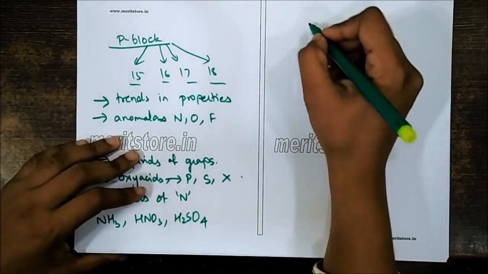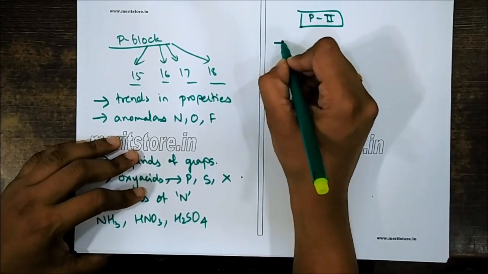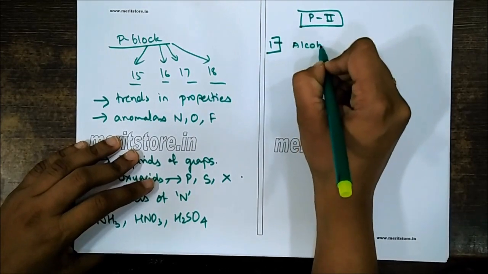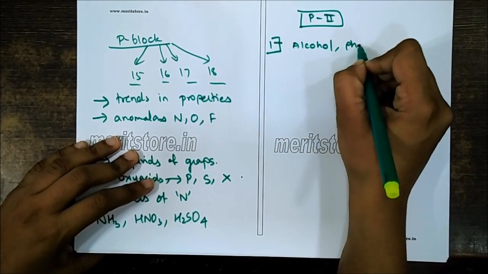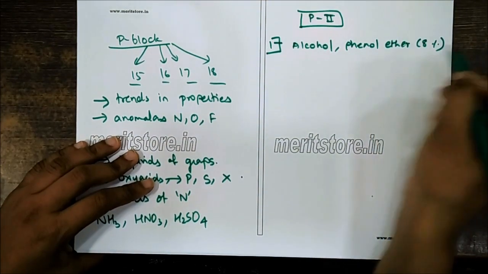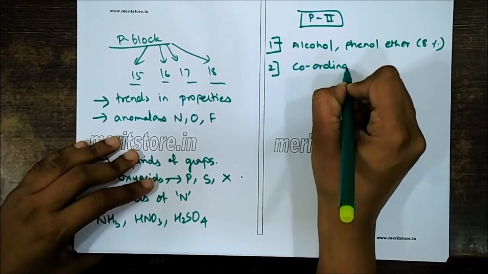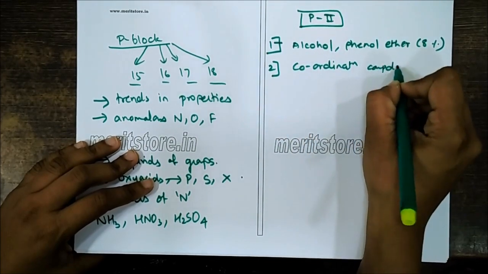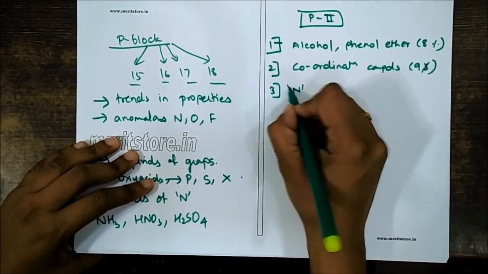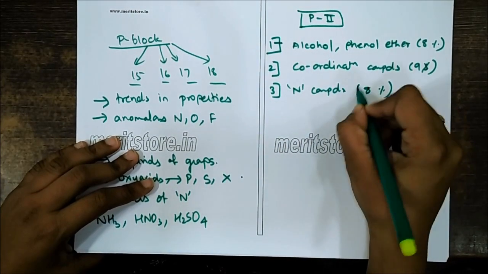Now let us talk about our paper 2, which has important chapters. I'll make a list of that again. The first important chapter that students have to do is alcohol, phenol and ether. That will count around 8% weightage from the CET. The second chapter they should focus on is coordination compounds. This is also counting around 9%. Then they have organic compounds containing nitrogen, that's around 8%.